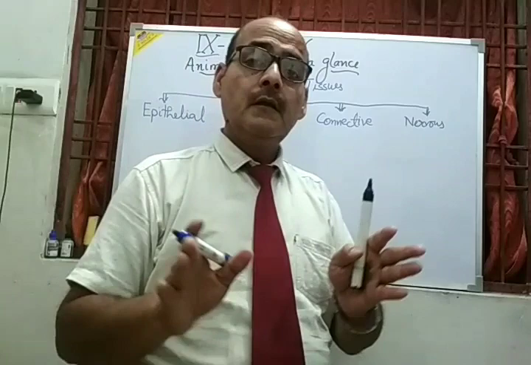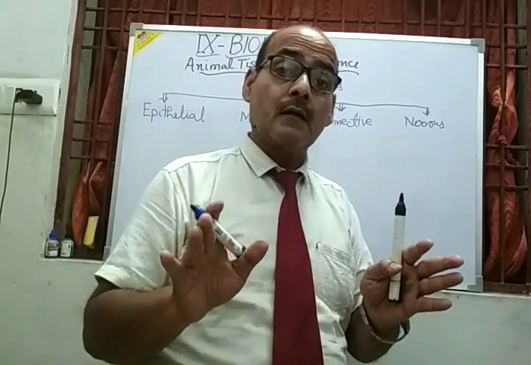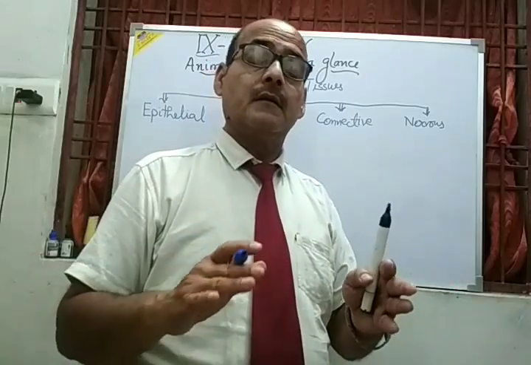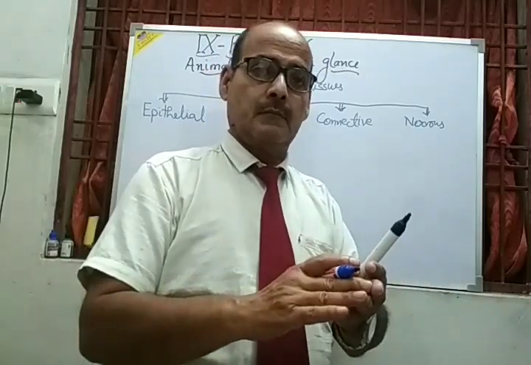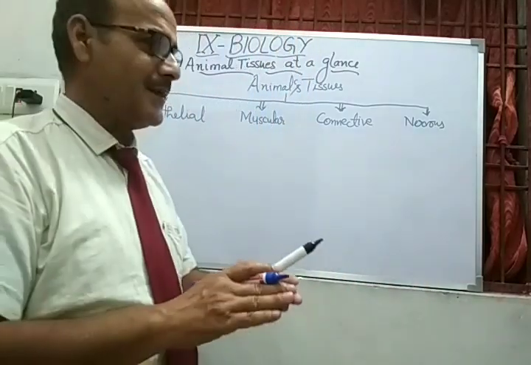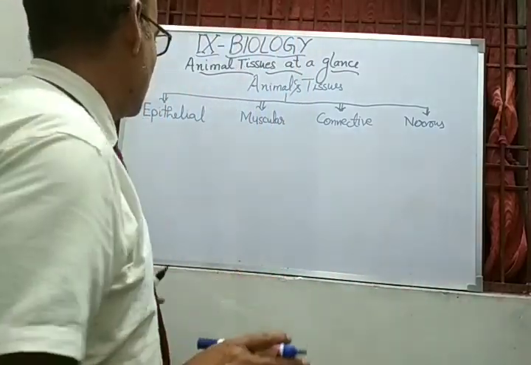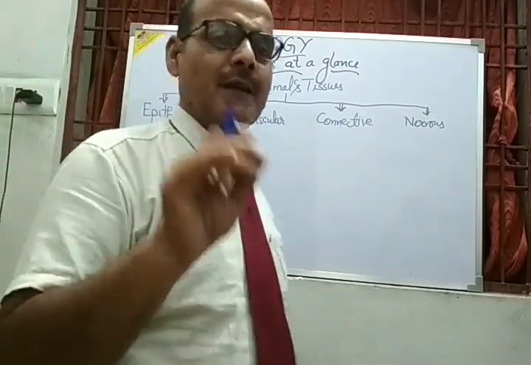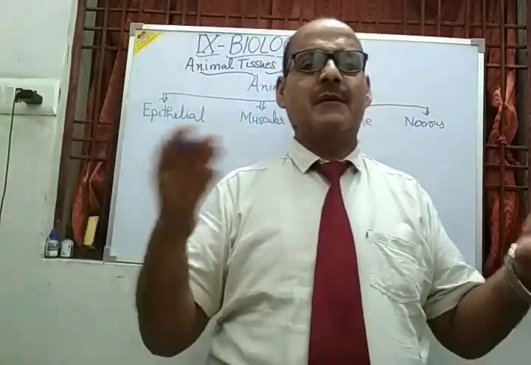So students, you will be able to learn the speedy study, the continued topics which are connected to each other. My dear students, let us start the epithelial tissue. As far as the animal body is concerned, there are different types of cells.